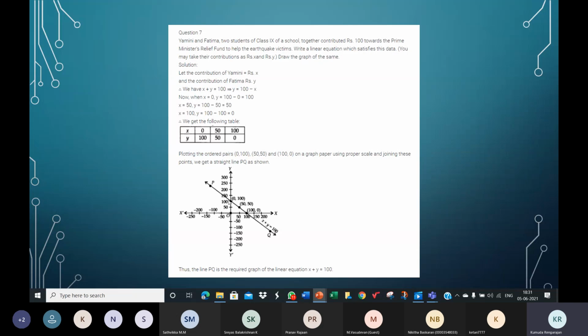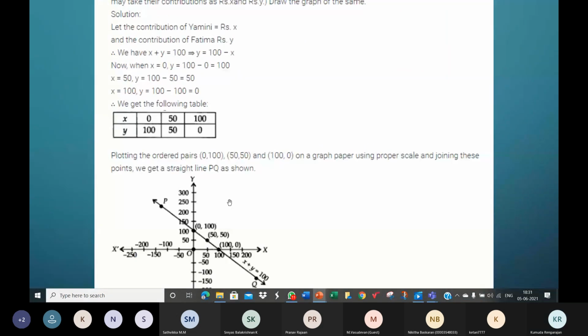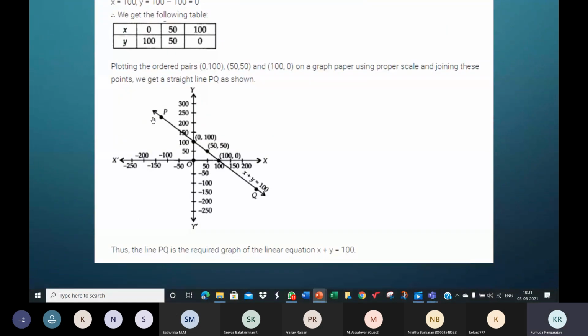See, after joining the 3 points, the line has to be extended. It's a line, so extend it like this. Indicate the ends using arrows because it's a line. It's not a line segment, it's a line. So use arrows at either end.